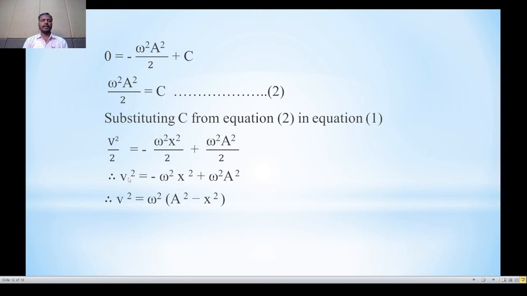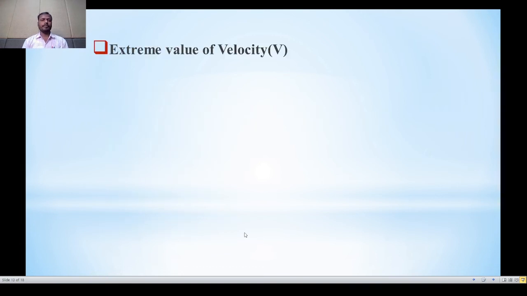Therefore, taking the common omega square from the right hand side and rearranging the terms, we can write v square is equal to omega square in bracket a square minus x square. So taking the square root on both sides, we can write v is equal to plus or minus omega under root a square minus x square.